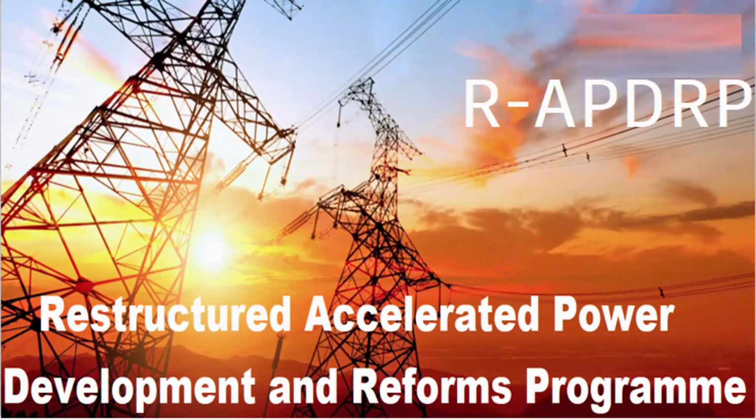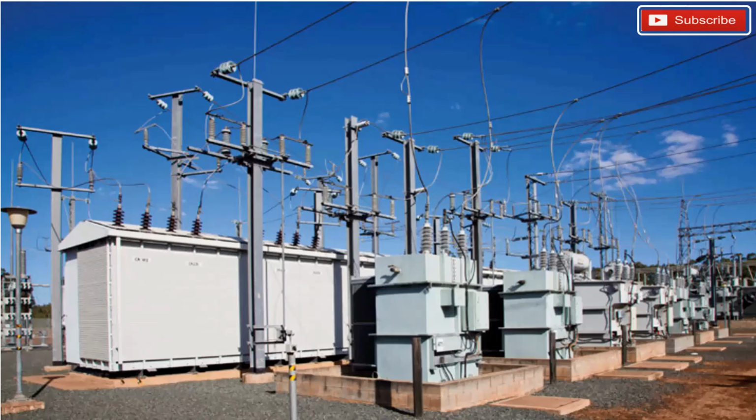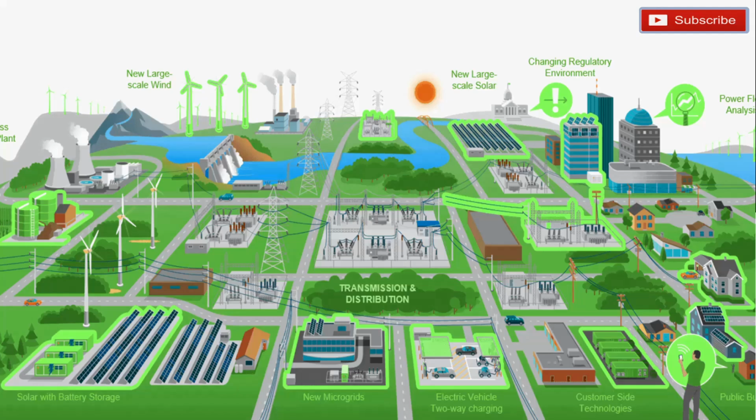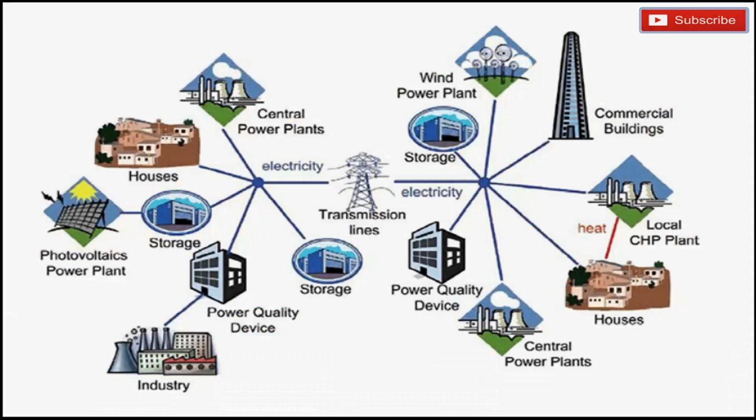In this video, we will discuss an important project by the Ministry of Power, Government of India, the Restructured Accelerated Power Development and Reform Program, that is RAPDRP. The initiative focuses on establishing baseline data, reducing AT&C losses to below 15%, upgrading the sub-transmission infrastructure, and we will also cover how to create a digital electricity network, attributes of the electric network, and delta changes in the electrical network.